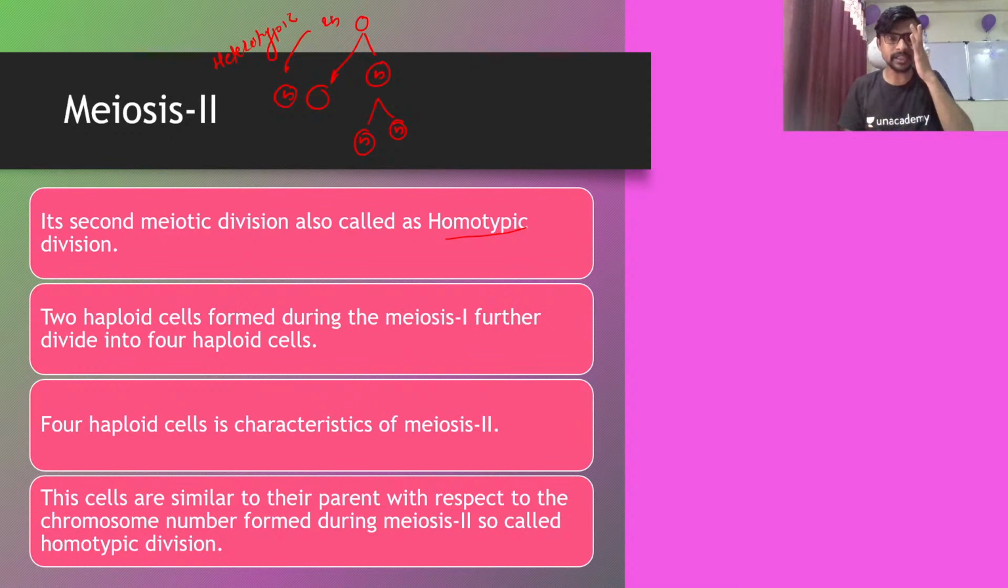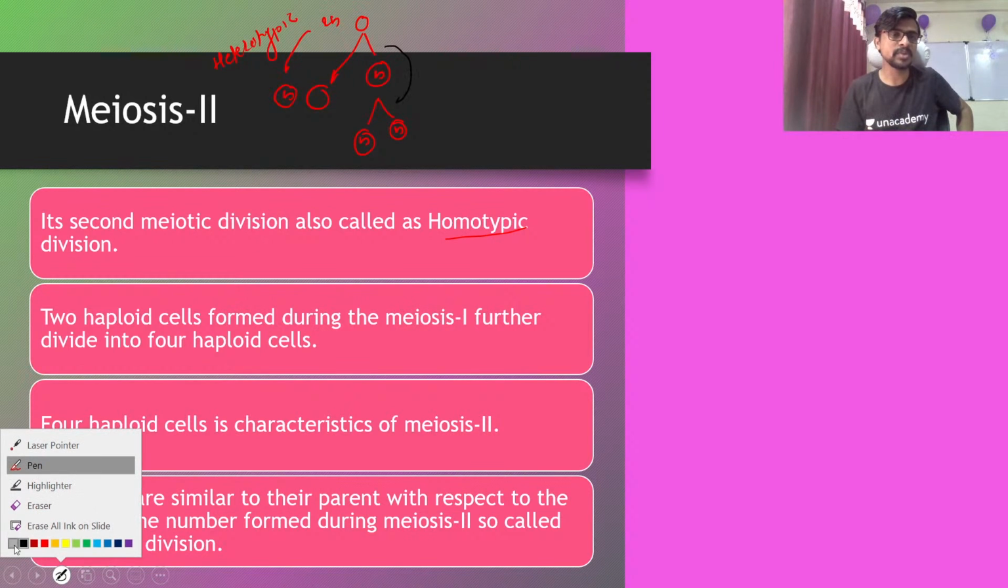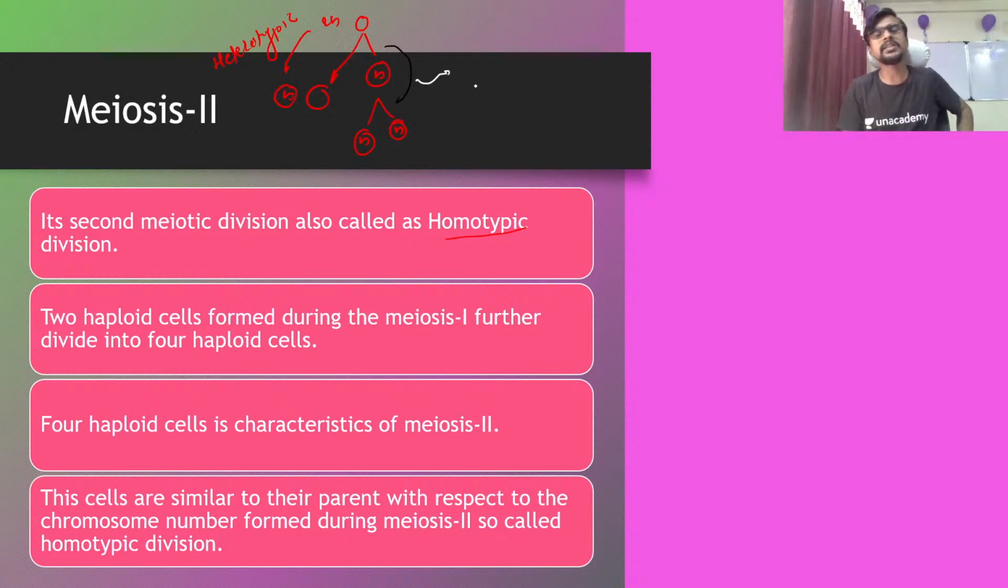The two haploid cells formed during meiosis 1 are further divided into four haploid cells without entering into interphase. The interphase does not happen between meiosis 1 and meiosis 2. Otherwise, in interphase, chromosomes would form again and the number of chromosomes would increase. So to avoid an increased number of chromosomes, the cells skip that interphase and immediately enter into meiosis 2. The four haploid cells are a characteristic of meiosis 2.